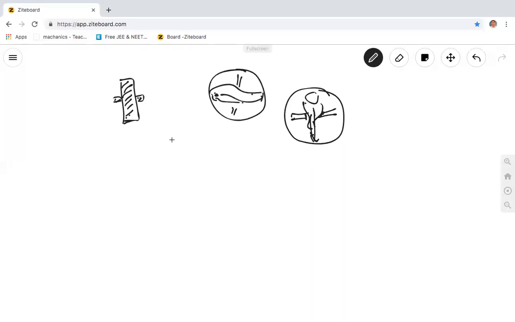Sometimes somebody has to pull out a tooth because of some problem. That is also by friction. If you make a good grip, a good hold on something, it's only due to friction.